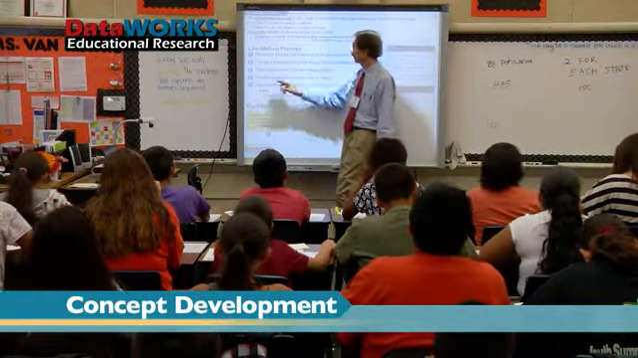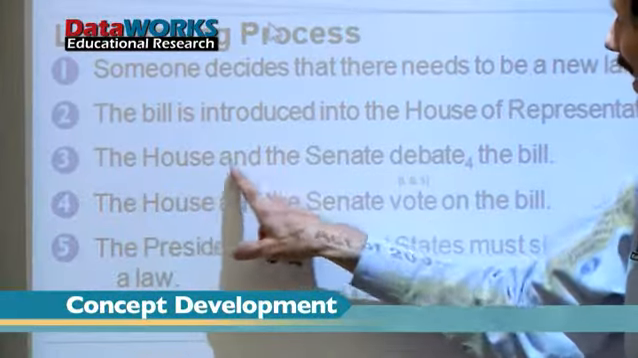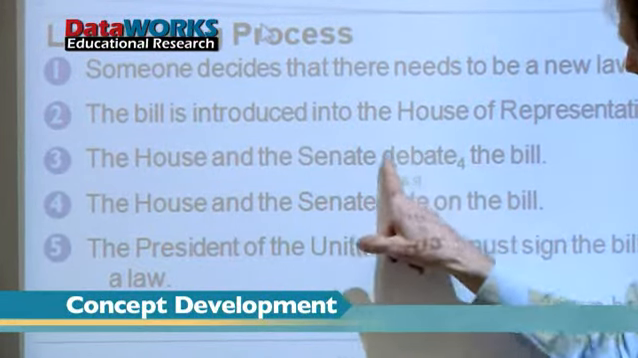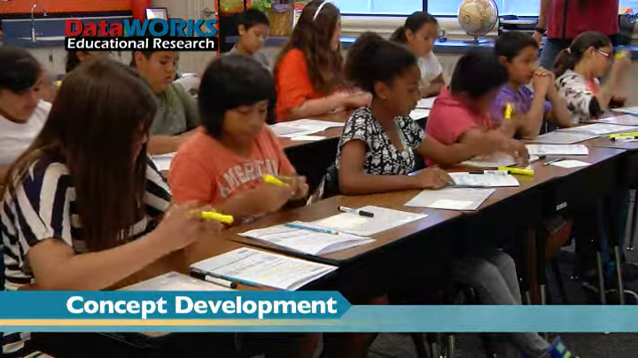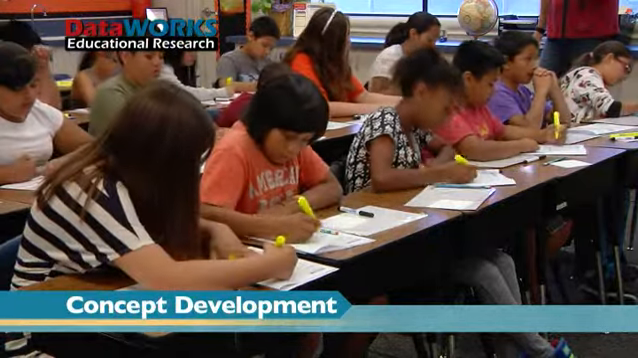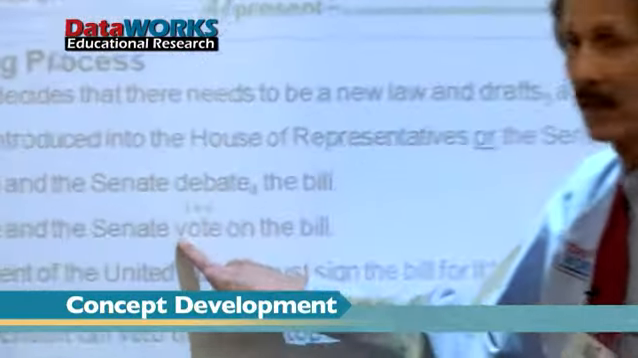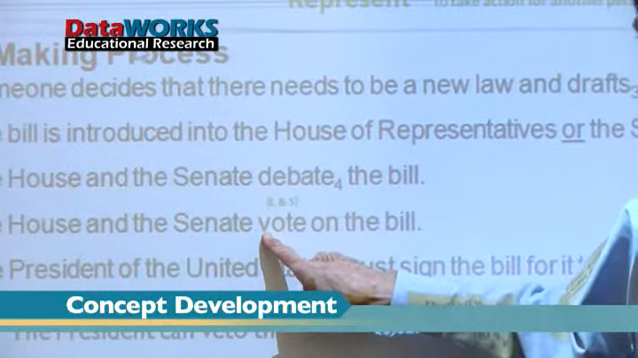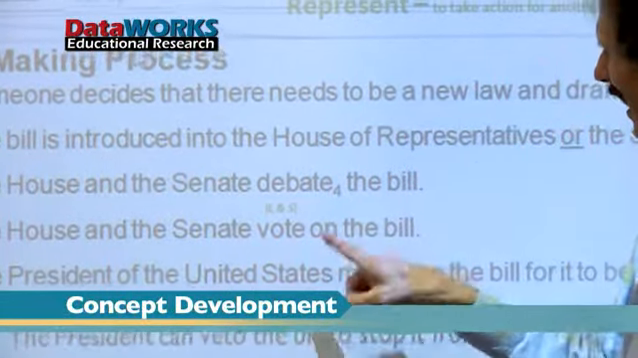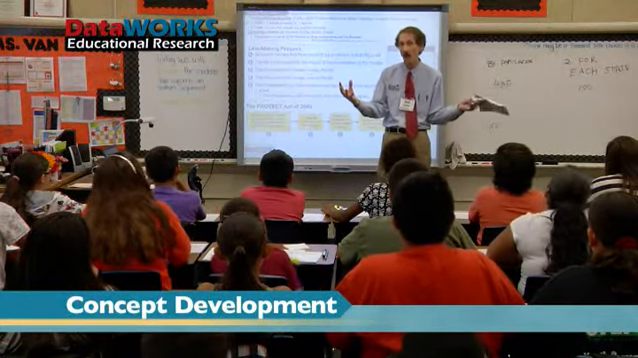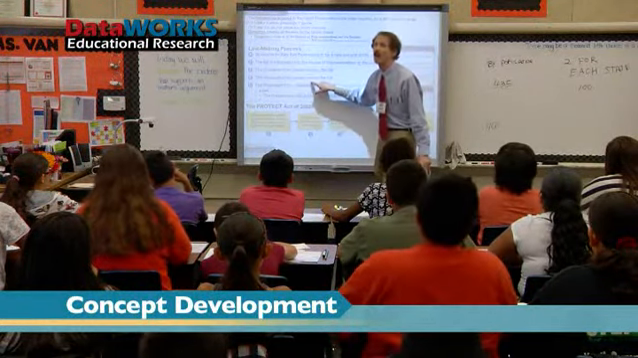Let's read step 3. Ready to go. The House and the Senate debate the bill. Let's just highlight debate. We don't want to highlight the whole thing. Debate means we're going to what? Discuss or argue it. This word, I want you to look, what's that first letter? V. Now I want you to listen carefully because there's another word that sounds like boat. Boat is something you do in the water. This is vote with a V.